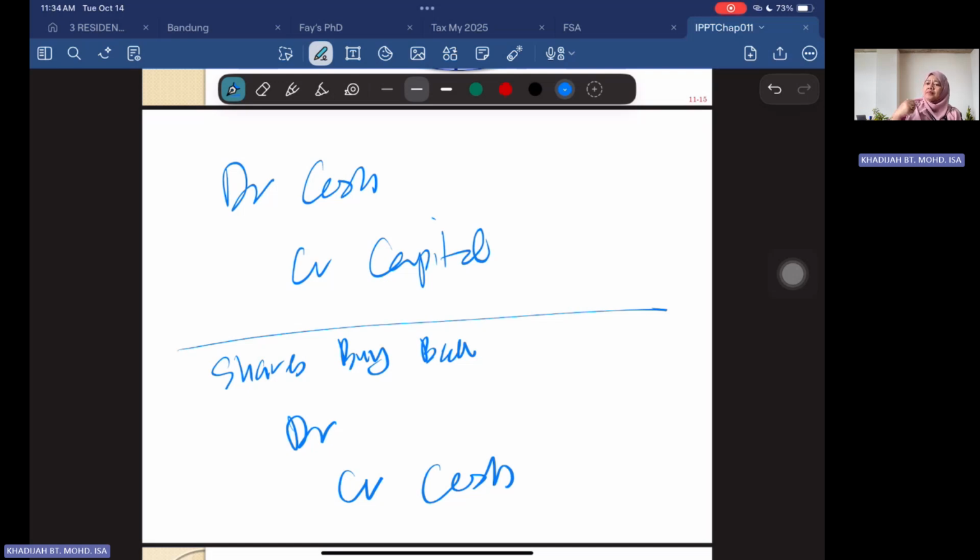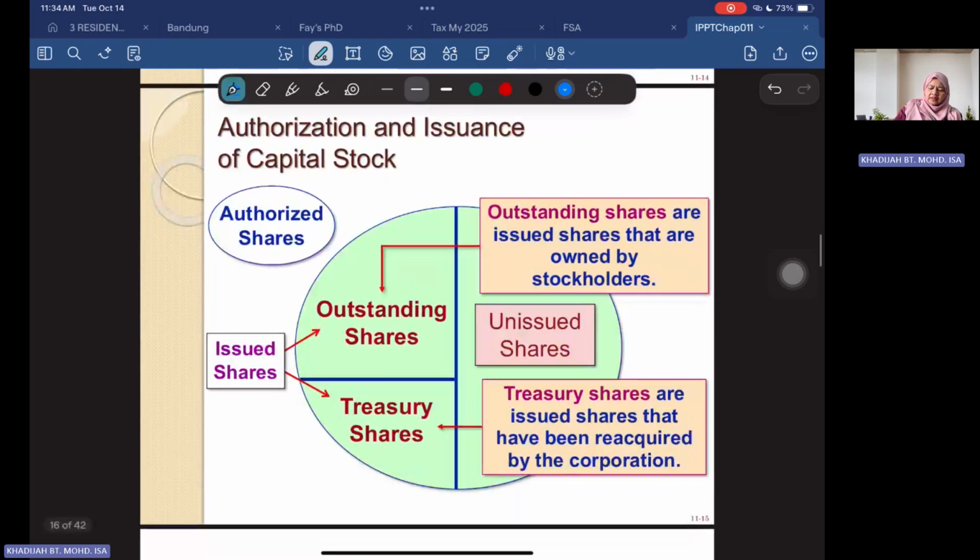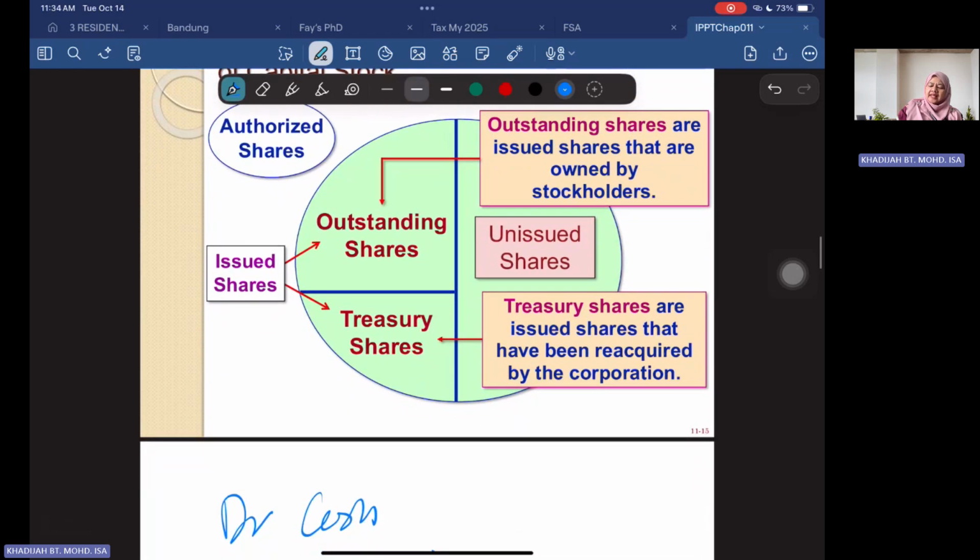But what you buy from them, we call treasury shares. Treasury shares are issued shares that have been reacquired by the corporation. There could be several reasons why the company wants to buy back, among others, to have control over the shareholders.